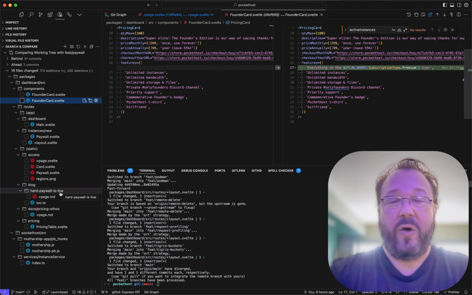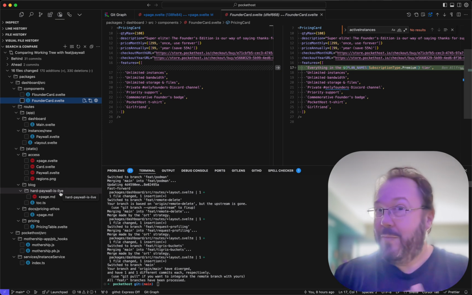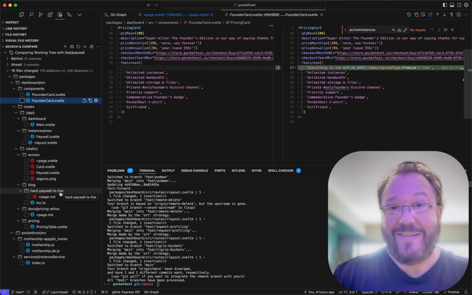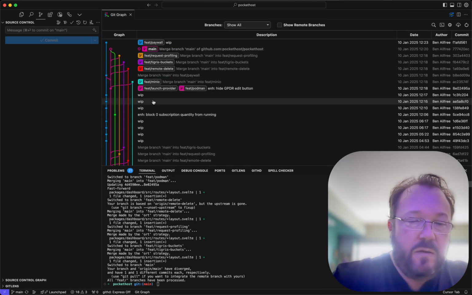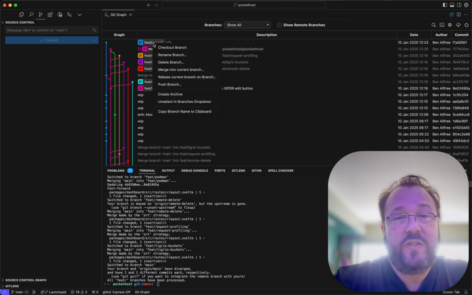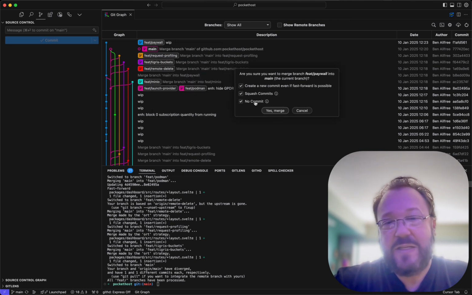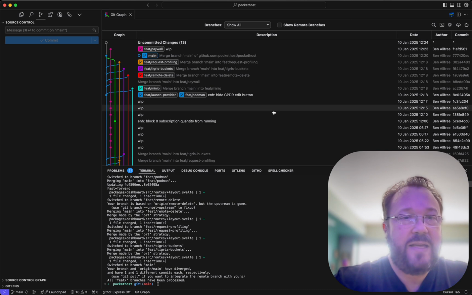So this is the whole thing. We're ready to deploy it, and what should happen when we deploy this is nothing. For most users, nothing will happen, right? Let's try it. Cool. So this is my favorite way to deploy feature branches. I go merge into current branch, squash commits, and no commit, and then I say merge.